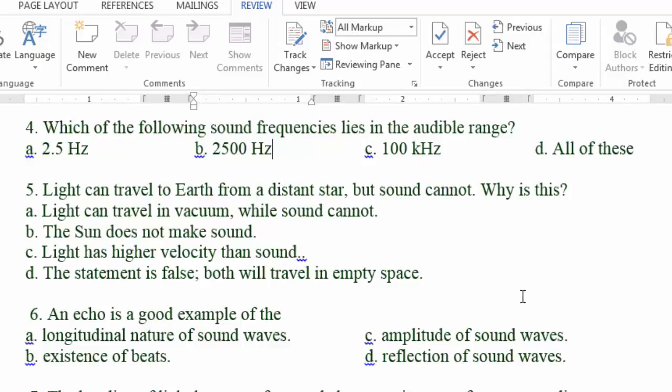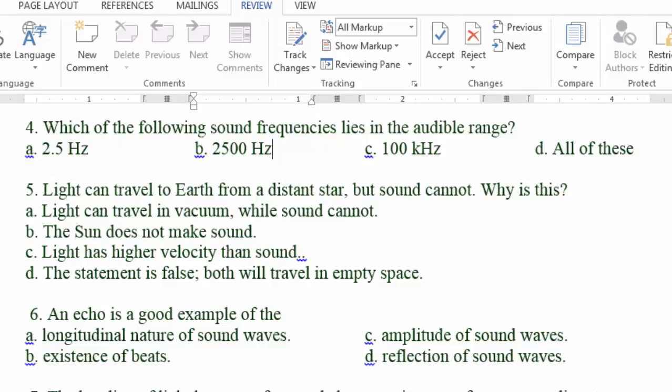In question number 5, light can travel to Earth from a distant star but sound cannot. Why? Electromagnetic waves can go through vacuum, and most of space is vacuum, while sound cannot go through vacuum. That's why we cannot hear what's going on in space. We can only see it. We can see the sun, stars, we can observe supernovas, but we cannot hear them.